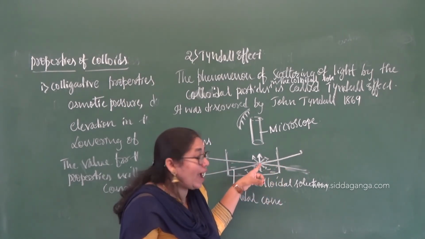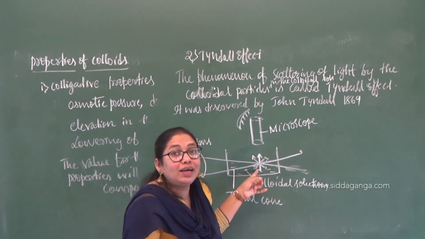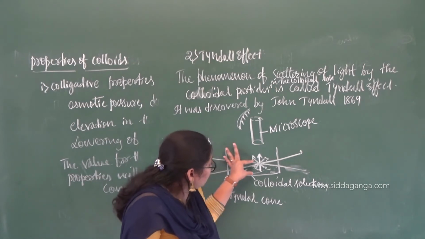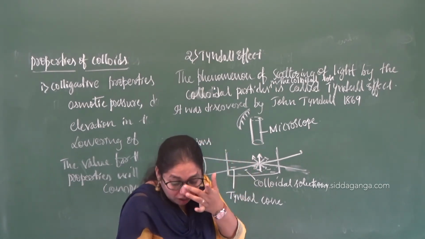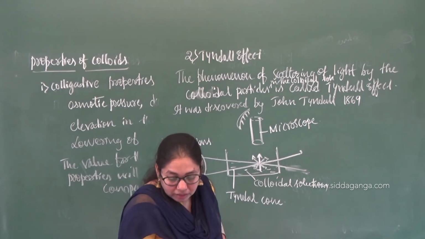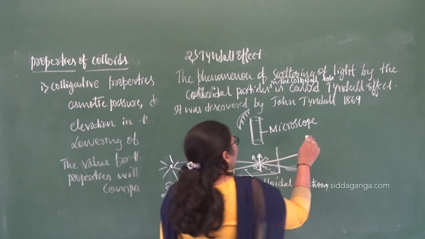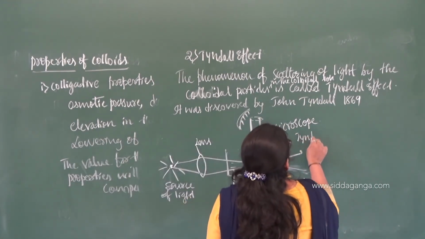Because the light has been scattered by the colloidal particles, and there is a formation of a cone. So what do we call this cone? Somewhere the question has been asked: what is a Tyndall cone?